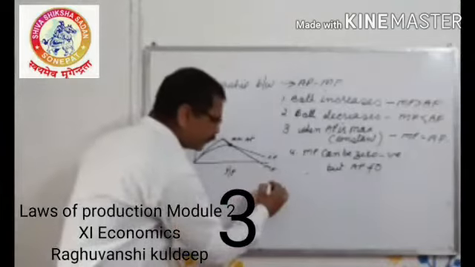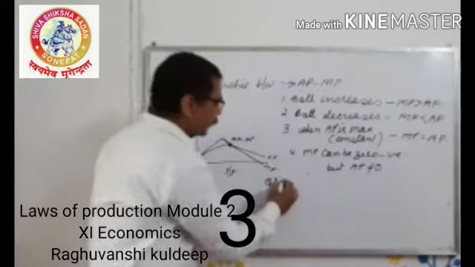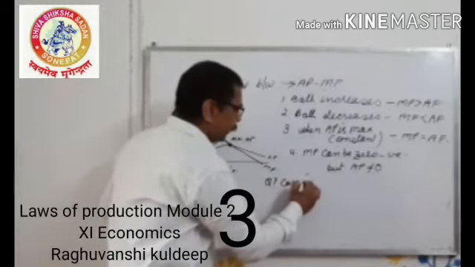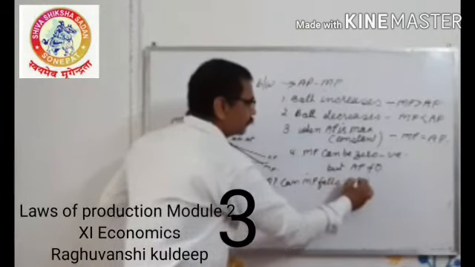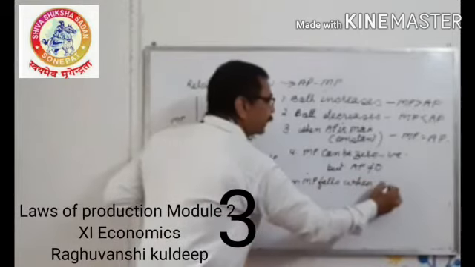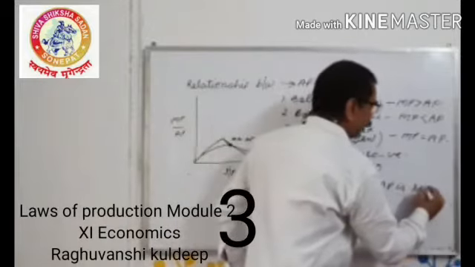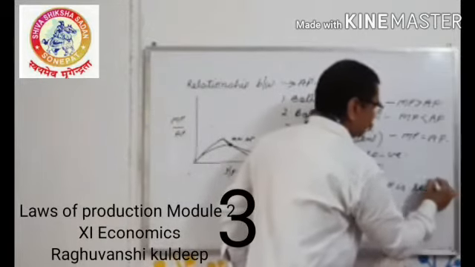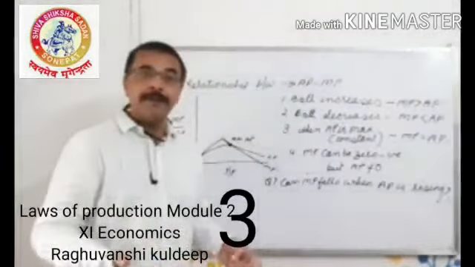But sometimes a question arises. What is the question? Can MP fall when AP is rising or increasing? You will say, no. How can it be possible?